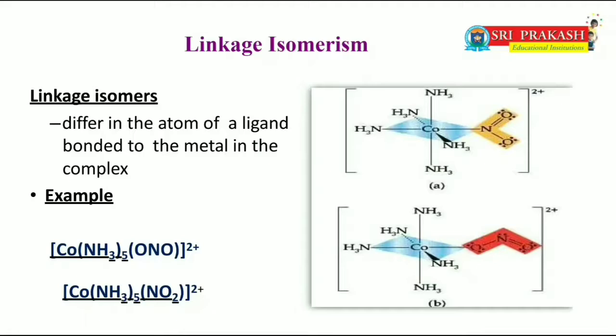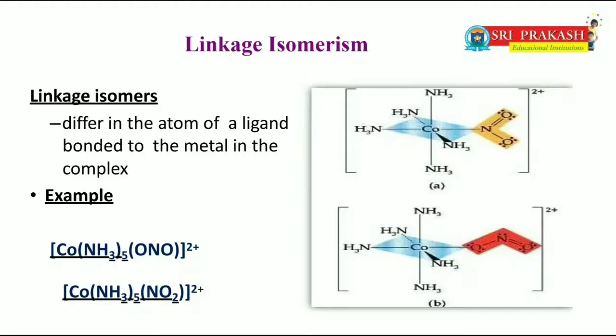Ambident ligands are the examples for linkage isomers. What are ambident ligands? They differ in the atom of a ligand bonded to the metal in the complex. Ambident ligands examples are NO2 and ONO, cyanide and isocyanate, thiocyanate and isothiocyanate.